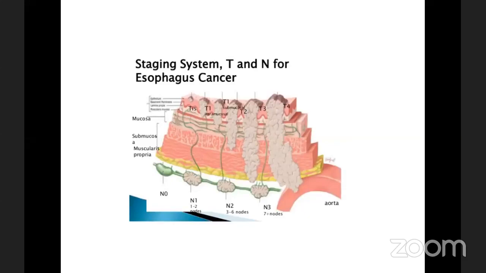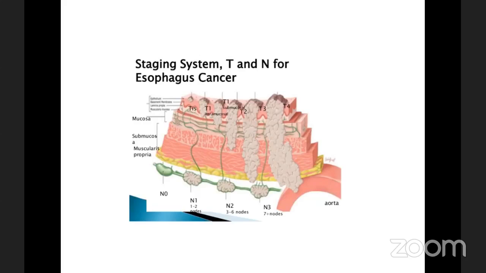Similarly, we have N0, that is no lymph node involvement. Normal hilum architecture is preserved, and N1 is 1 to 2 lymph nodes, and N2 is 3 to 6 lymph nodes. N3 is more than 7 lymph nodes involvement.